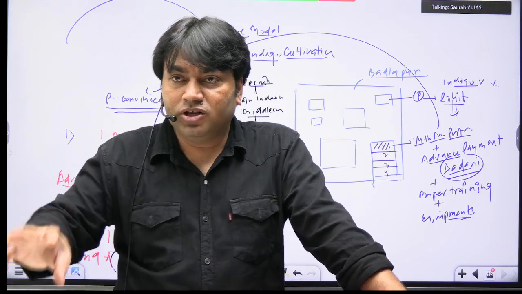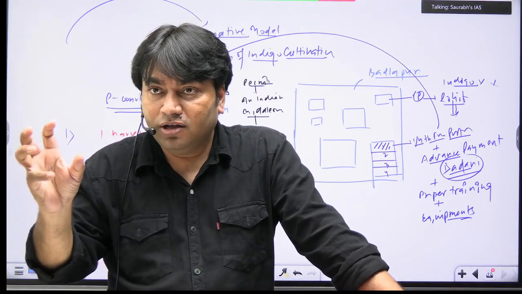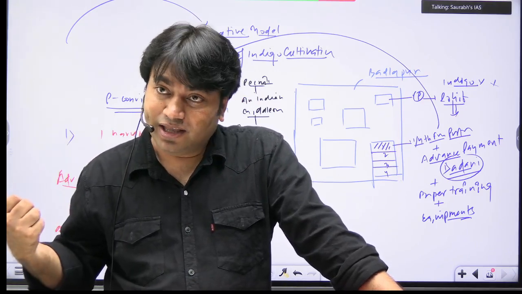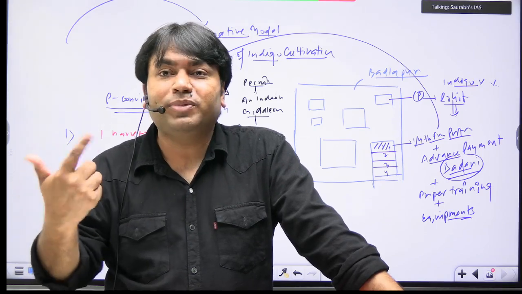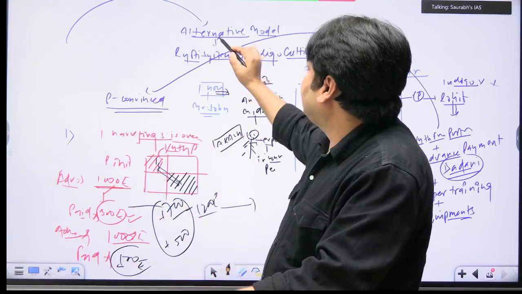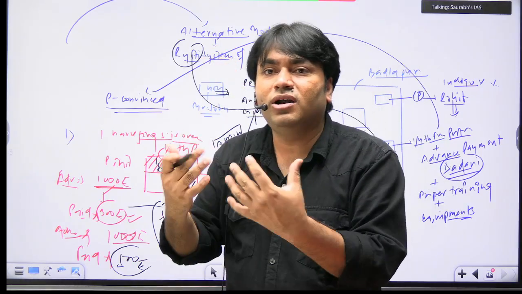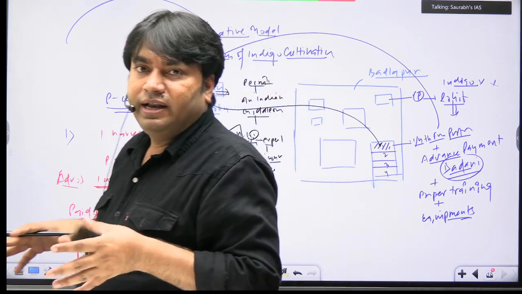So which method was better for the British people? Niz or Rayati? Rayati. Okay, Rayati means peasant. Here the settlement has been done with whom? Indigo peasant. Okay, that's why it is called Rayati. Rayat means peasant. Is it clear?